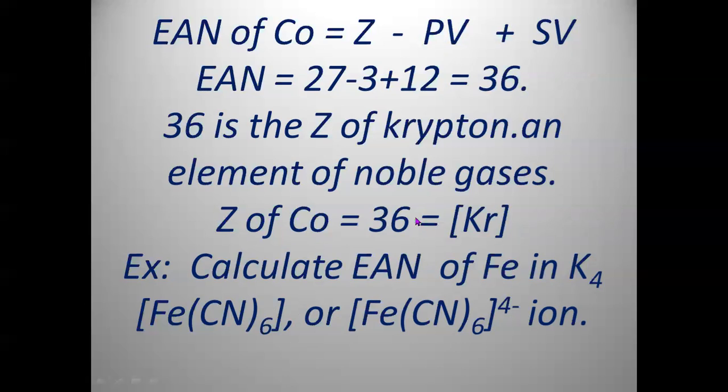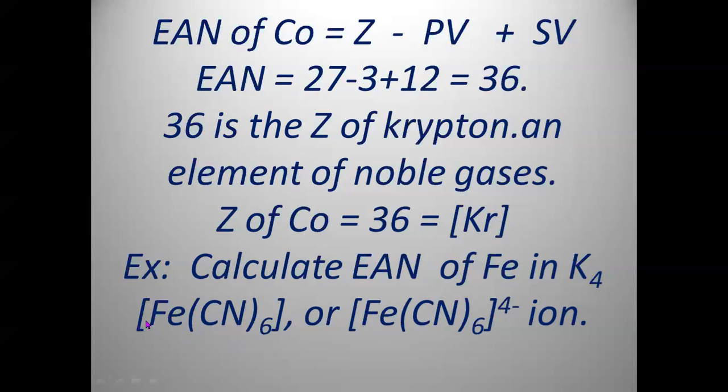As I told you, the new atomic number or effective atomic number of the central metal atom will be equal to the atomic number of a noble gas. Now, let us consider another example in which we calculate the EAN in the complex called potassium hexacyanoferrate.